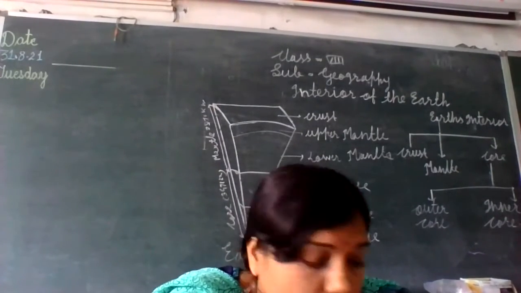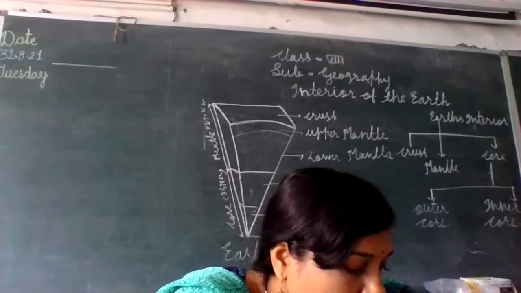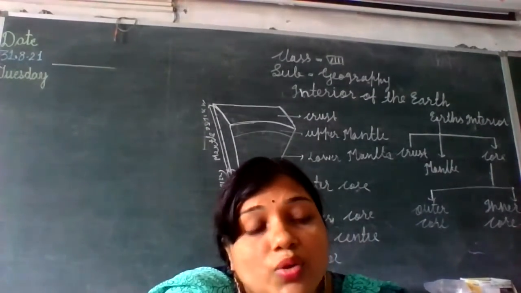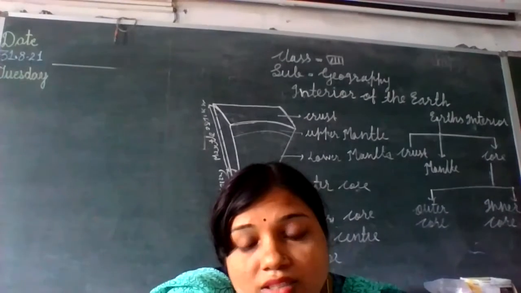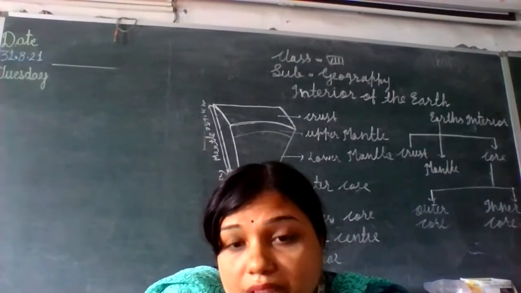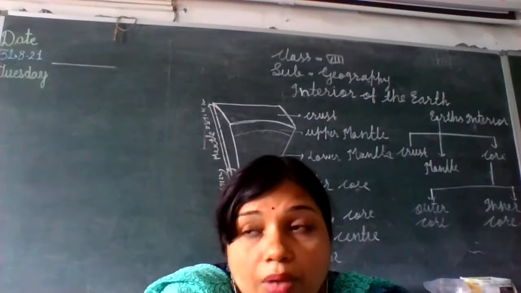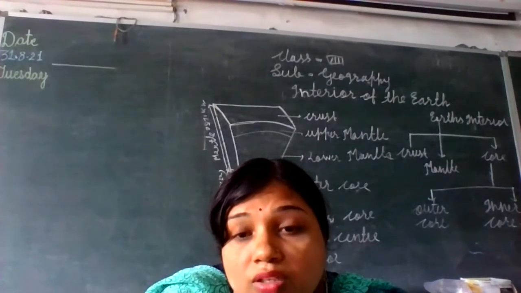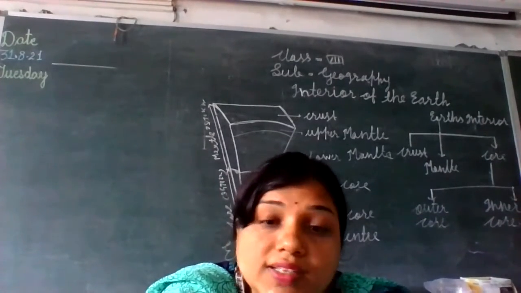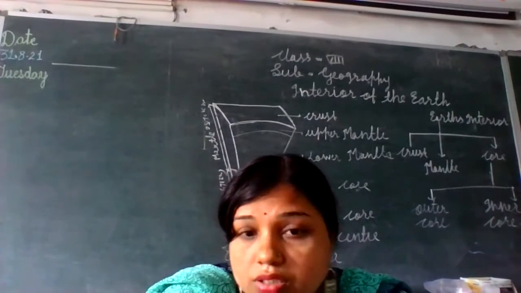The temperature of the liquid outer core is around 5000 degrees Celsius. Think about it: your skin gets burned by boiling water, which is 100 degrees Celsius. What will happen at 5000 degrees Celsius? In this summer, at 42 or 43 degrees, you feel so much temperature. Think about how much temperature 5000 degrees Celsius is.